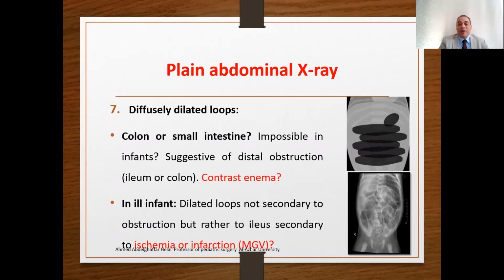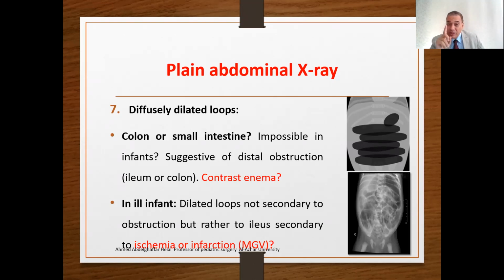You can find the picture like this, diffusely dilated loops. It is impossible to differentiate between the colon and the small intestine, ileum or colon. Obstruction here may be related to the ileum and the colon, so perform the contrast enema. Contrast enema will differentiate. If the contrast stops suddenly and abruptly in the colon, this is colonic atresia. If the contrast can go up to the ileum or stops at an obstruction in the ileum, this is ileal atresia.